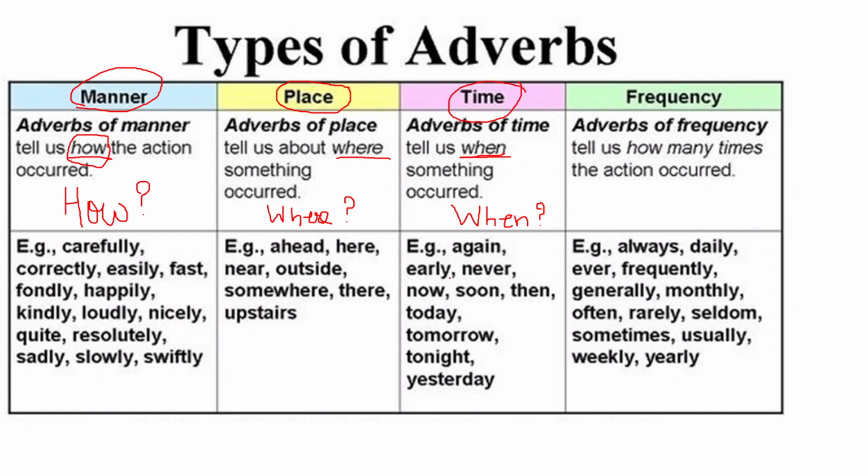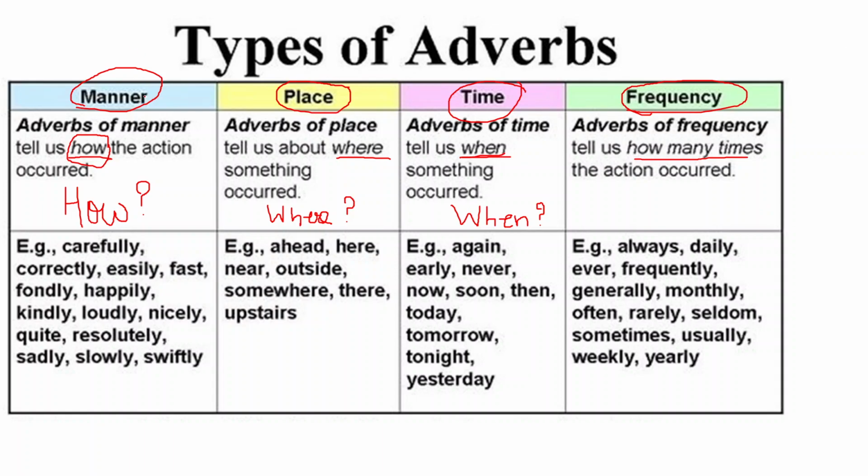Examples like again, early, never, now, soon. So these are examples of adverb of time. Now last one, adverb of frequency. Frequency means how many times it happened, how frequently it happened. Adverbs of frequency tell us how many times the action occurred, or to what extent, right? Like always, daily, ever, frequently, generally, monthly, sometimes, usually, yearly. It tells us how many times, right?